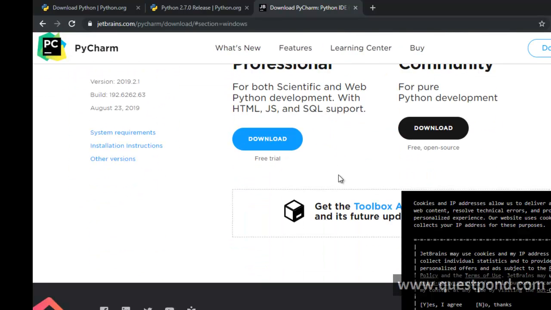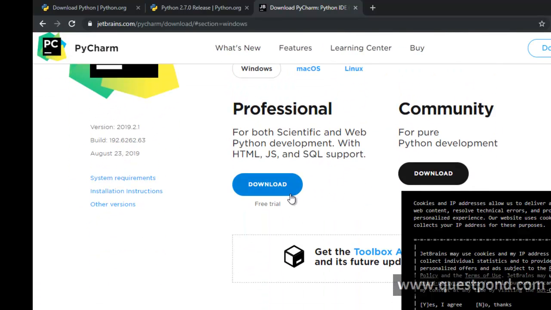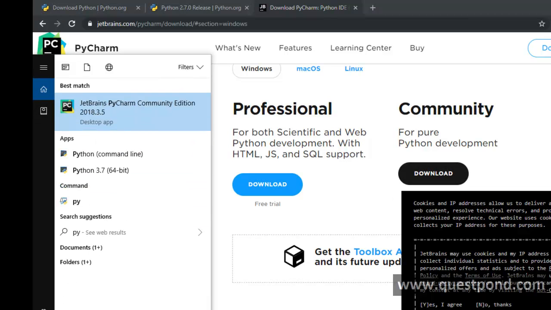And in this, you can see that there are 2 downloads. One is a professional edition, and the other one is a community edition. I would say that start with community edition because it is free, you can test it and so on. So I have installed PyCharm also in my computer, and that's where you can see the PyCharm community edition.